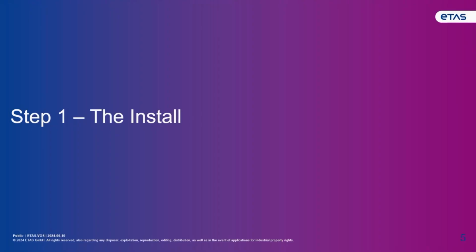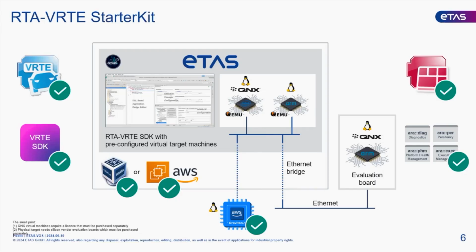So the first thing is we'll cover the installation, to just show you how easy it is to get up and running with our Adaptive AutoSAR starter kit. We supply the AutoSAR adaptive solution, but in order to make it much easier for people to get up and running and make that first step into the AutoSAR adaptive world, we have a thing called the starter kit. Essentially, that's a pre-configured software development kit, and we supply it as a virtual machine image.